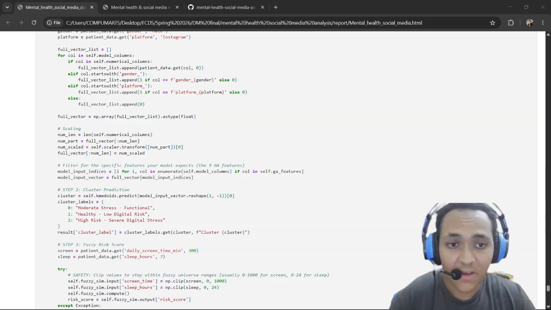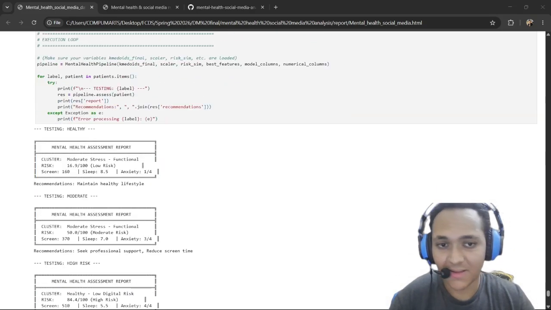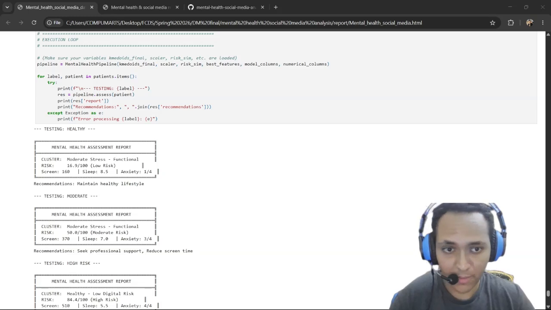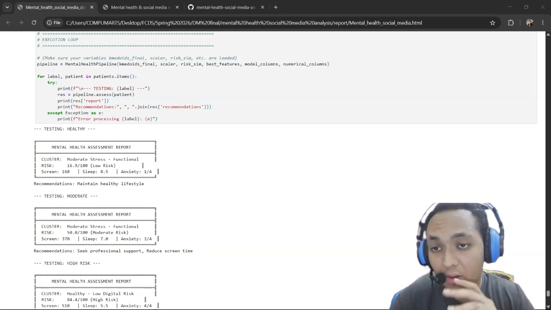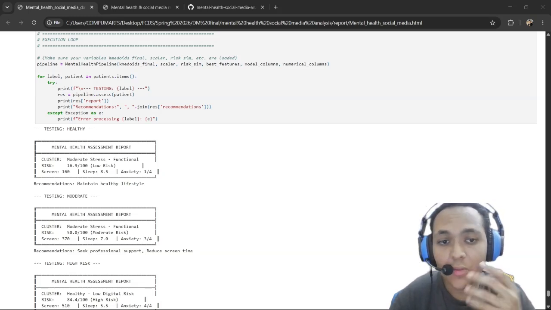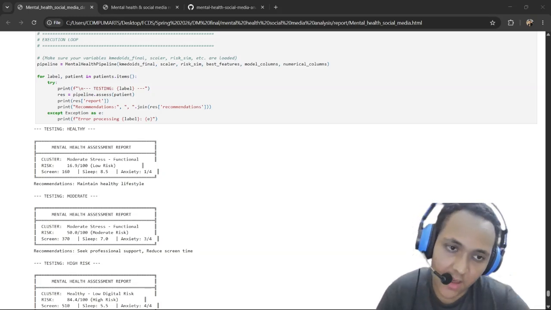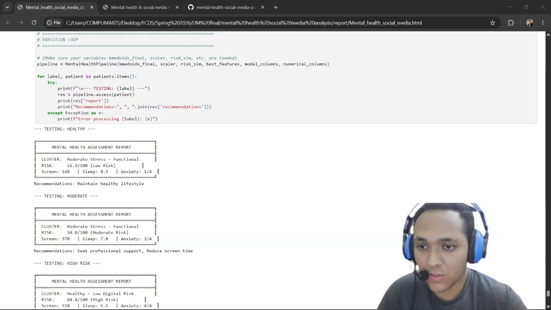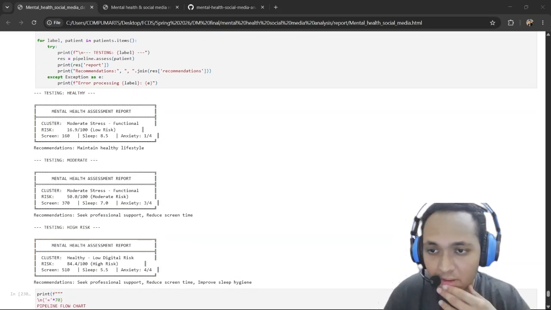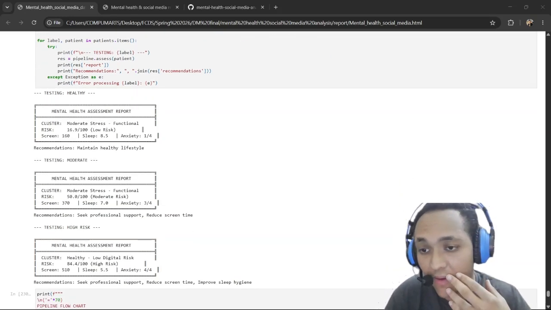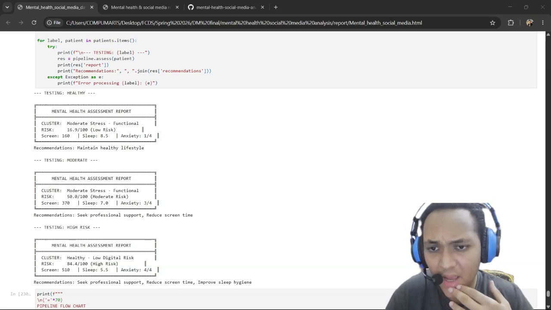So finally, here is the pipeline we built, the mental health risk assessment pipeline, and I will run a few test cases to show what we learned after analyzing and optimizing the full 5,000 patient dataset. For example, at high risk, we learned it usually goes with 500 minutes per day of screen time, 5 hours of sleep, and anxiety 4 out of 4.